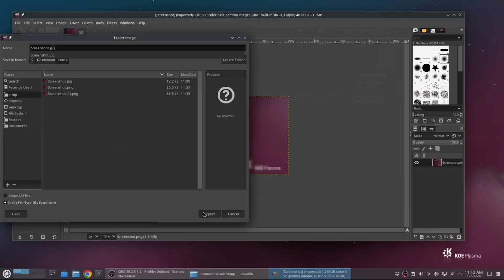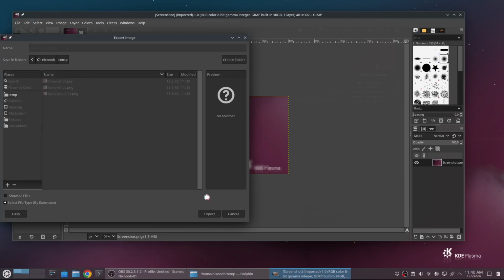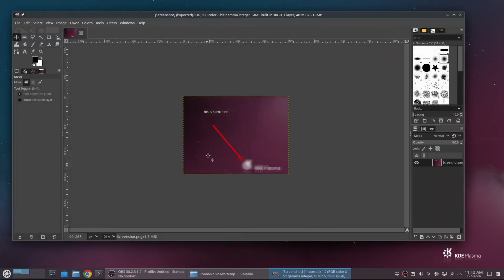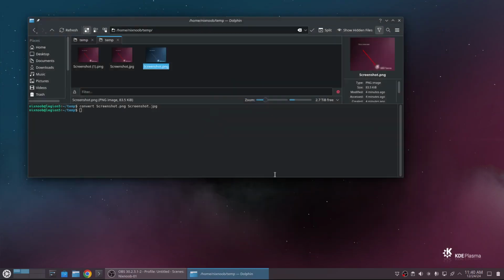And then as soon as I do that, I have to do JPEG 2 probably because I already have that one there, JPEG 2, export. And now it's going to ask me, do I want my EXIF information? What quality do I want it at? Right? It's going to ask me all these questions. So anyway, I didn't have to do that. And the advantage, I could do that for multiple files. But here's a better contrived example.